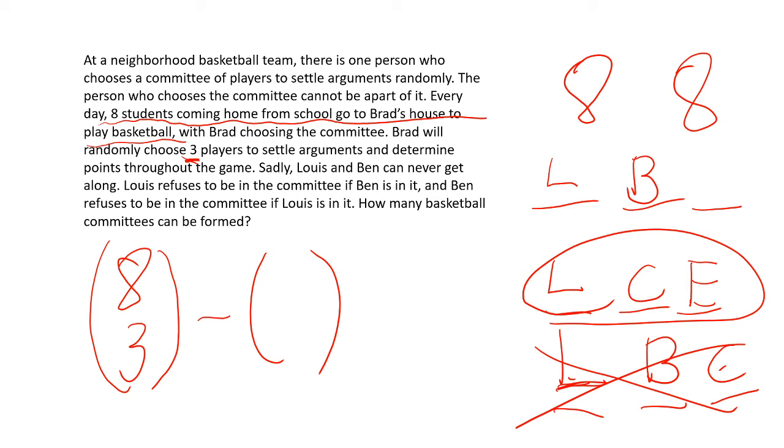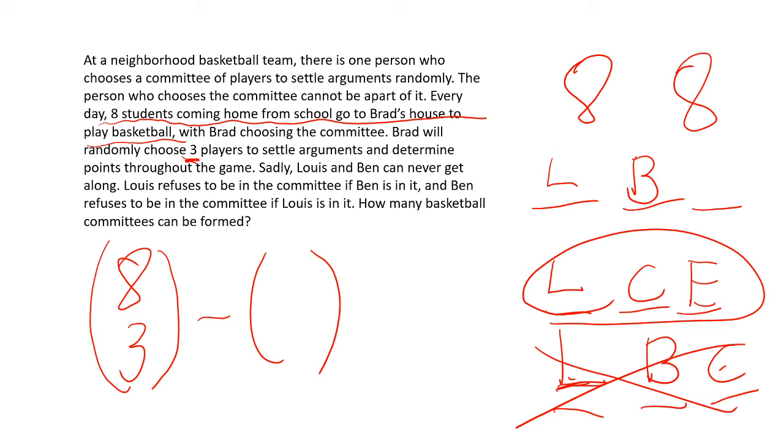Once Lewis and Ben hop on the committee, we only have 1 more option for any other person, right? So if Lewis and Ben come on the committee, we're only going to have 1 spot for another person to be chosen.